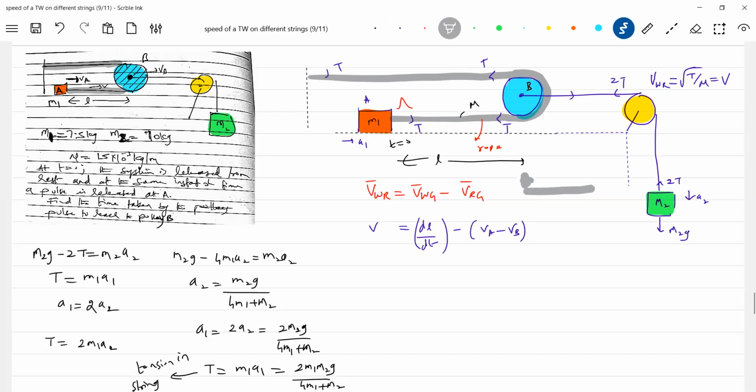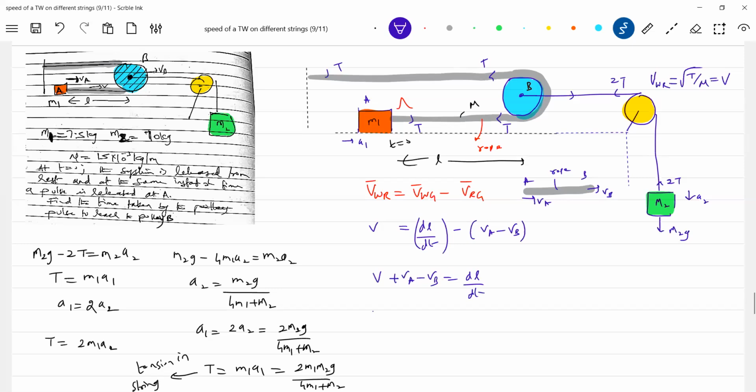Just a small idea. So the velocity of rope with respect to ground is VA minus VB. So this will be V plus VA minus VB equal to dL by dt.